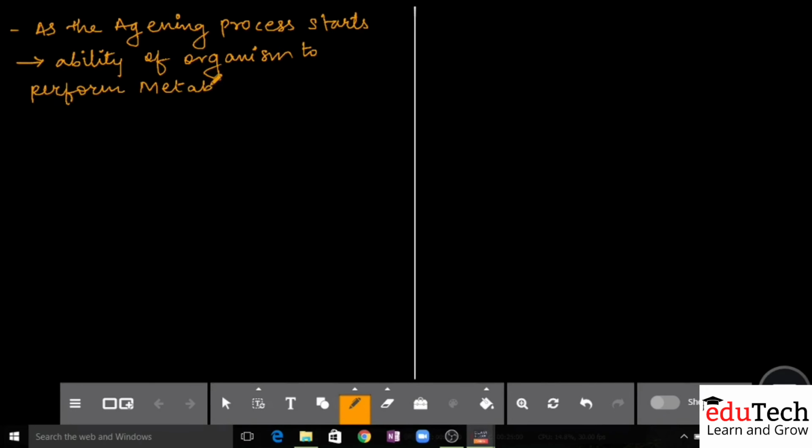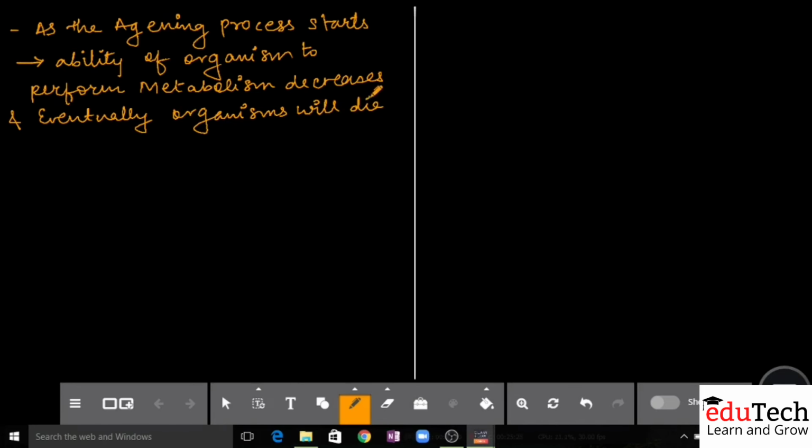metabolism decreases. You will agree with me, जैसे लोग बूढ़े हो जाते हैं, जैसे एजिंग का प्रोसेस स्टार्ट हो जाता है, मेटाबॉलिज्म का एबिलिटी कम होते जाता है, and eventually what is going to happen? Eventually organisms will die. No one is immortal, everyone has to die. So therefore